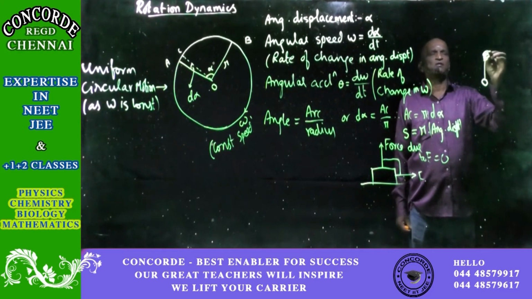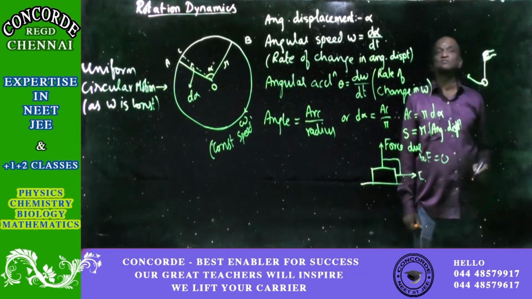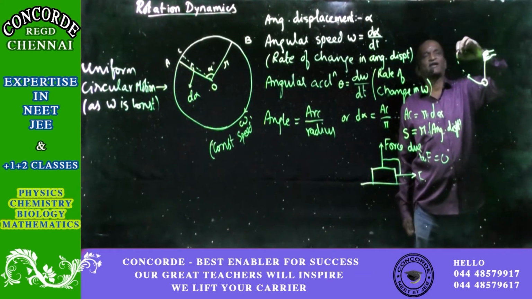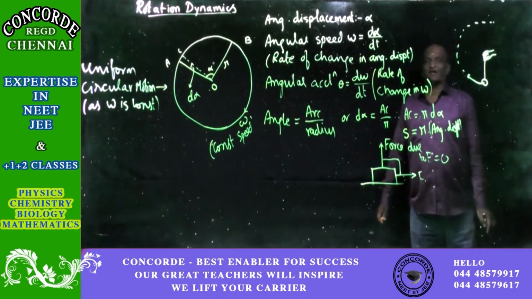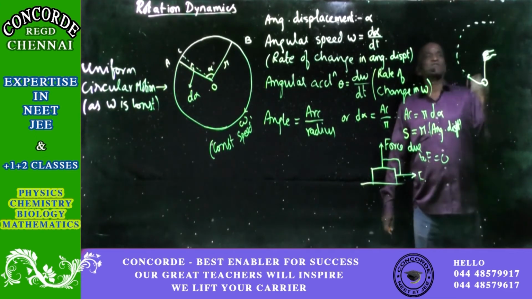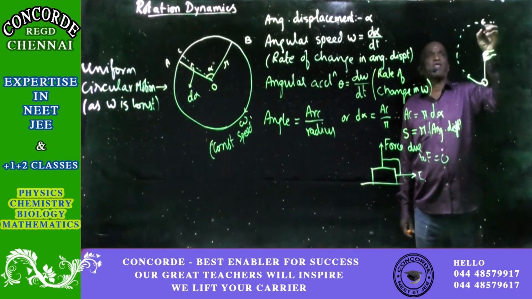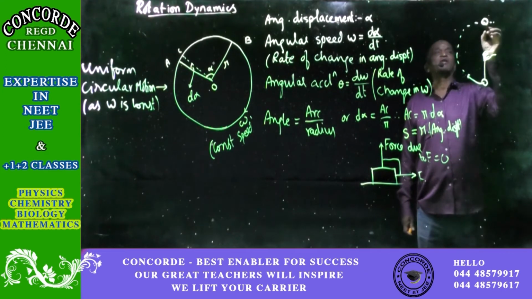hold it, now rotate it, as it keeps on rotating like this. Wherever you want, you free your hand. Then what will happen? When the stone becomes free, it will start moving independently, and when it starts moving independently, it will always be moving in the tangential direction. So this is the tangential direction for the circular motion.